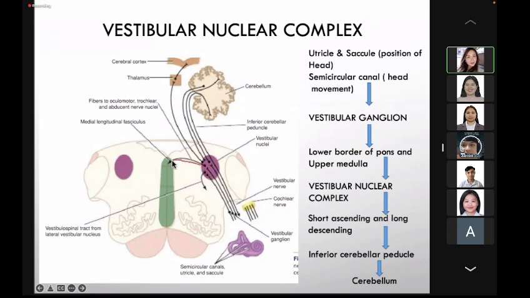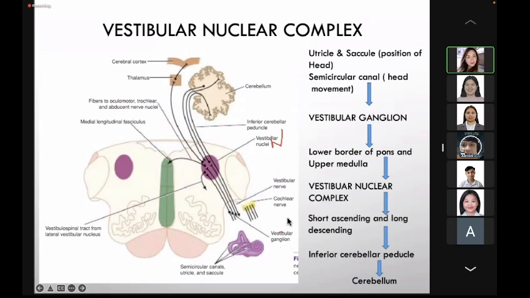Some will go to the medial longitudinal fasciculus for the movement of the head and neck in response to visual stimuli. The medial longitudinal fasciculus is the connection of the cranial nerve nuclei concerned with the extraocular muscles. Some will go to the medial vestibular nuclei. From the vestibular complex, it will go directly to the thalamus and the cerebral cortex, and some will go to the cerebellum via the inferior cerebellar peduncle. Again, this is the second order neuron, the vestibular complex.